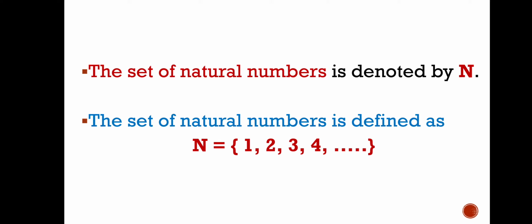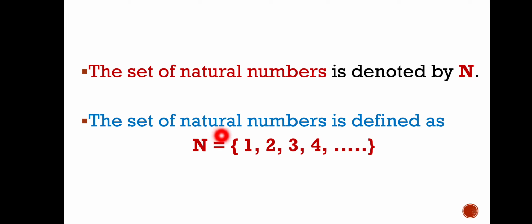So, here the natural numbers have been well defined, so they can be represented by the word set. The set of natural numbers is denoted by capital letter N. N for natural numbers. Okay, a very easy notation which denotes natural numbers.